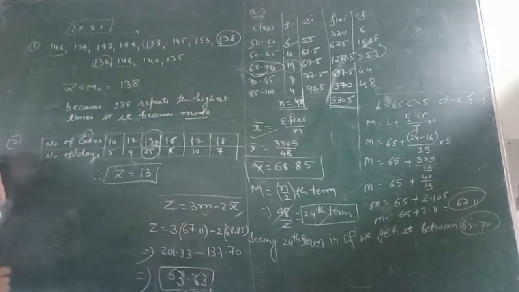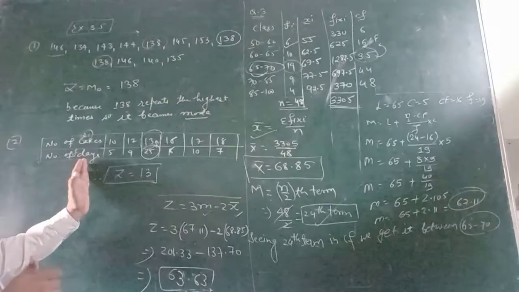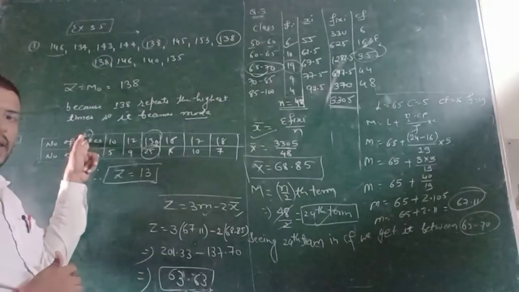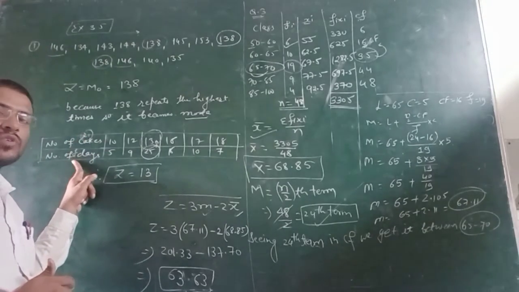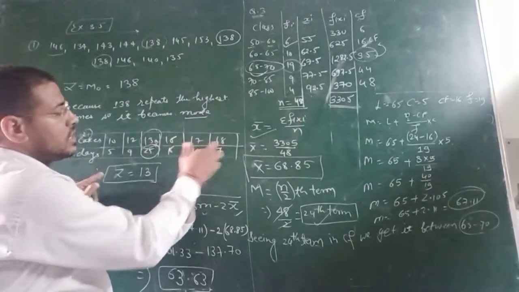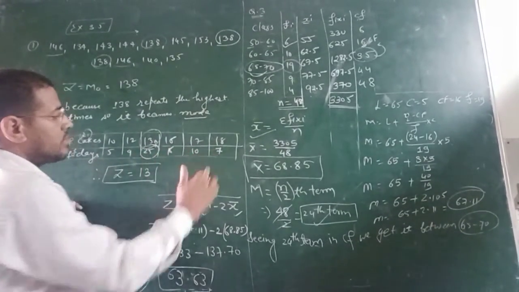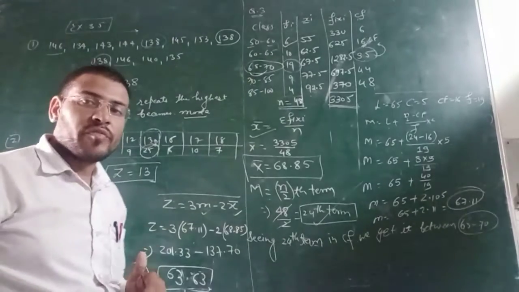The second question is given to you: number of cakes, number of days. Cakes means xi. Secondly, that is the frequency. 10, 12, 13, 16, 17, 18, and 5, 9, 25, 16, 10 and 7. Now this is a discrete type of frequency.